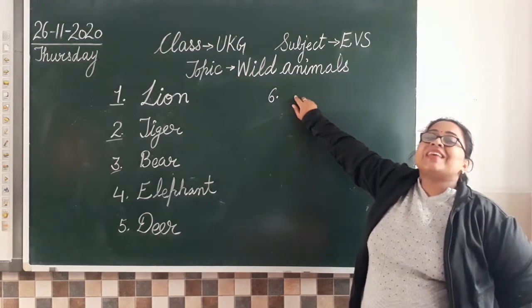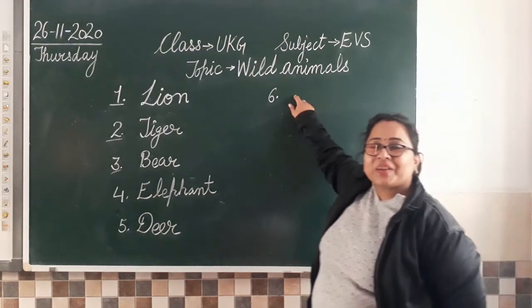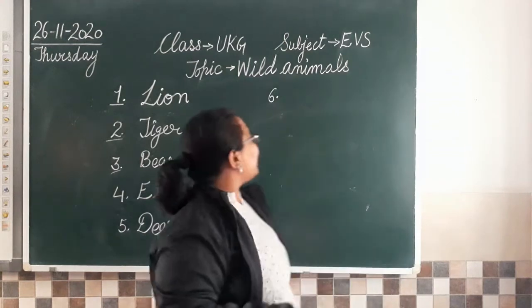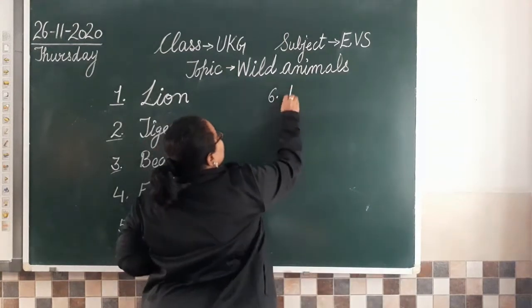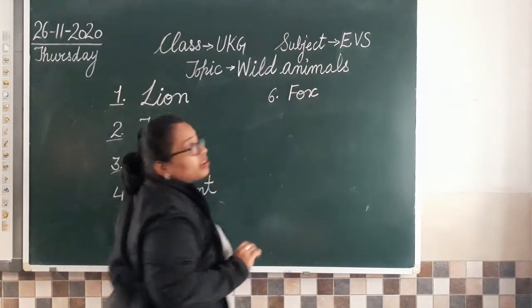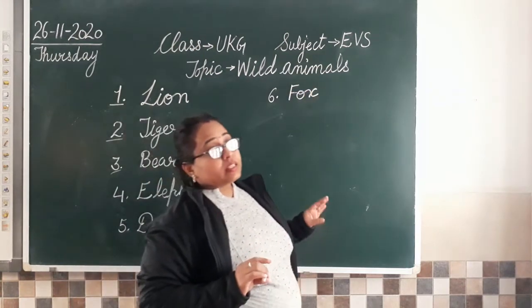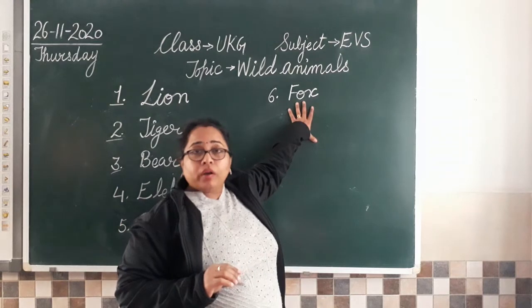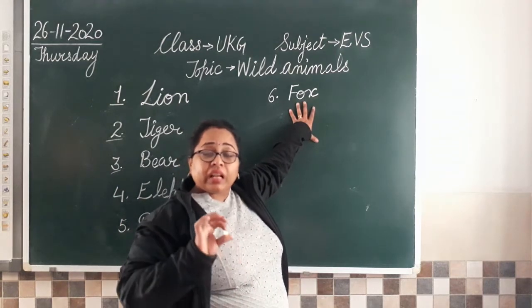Fox. The fox and the grapes. You remember that story? Yes. So the other animal is fox. So you know this fox is very clever. This fox is a very clever animal. Okay? Though it looks like a dog, but it's very intelligent, very clever.